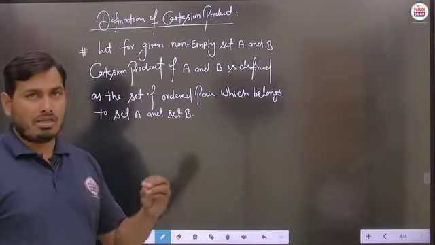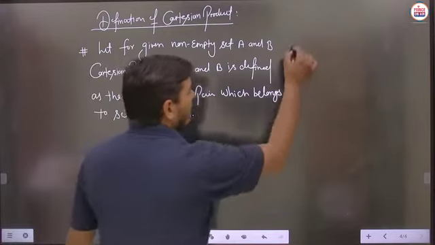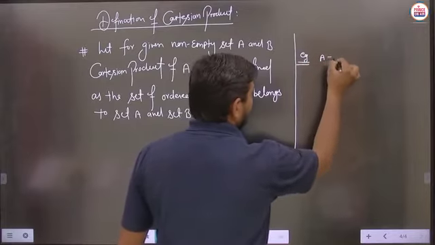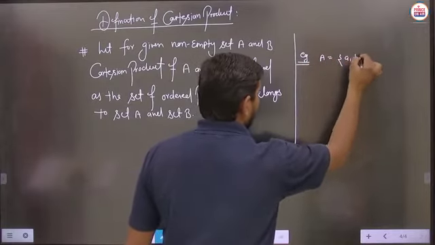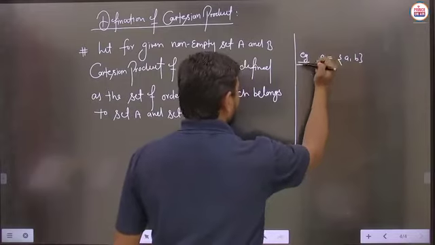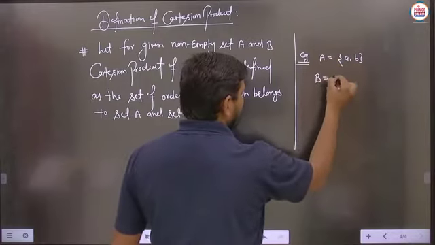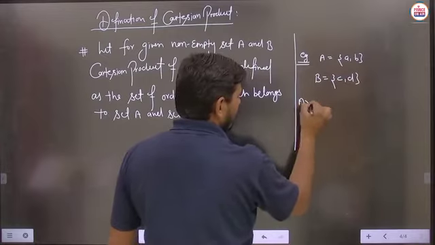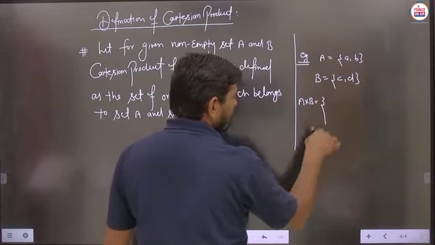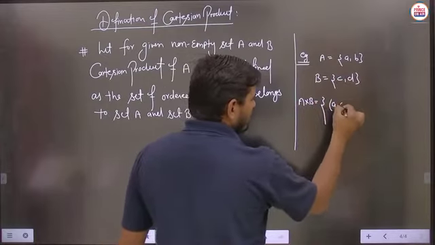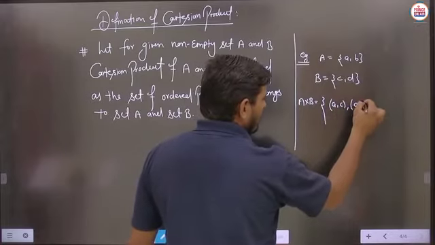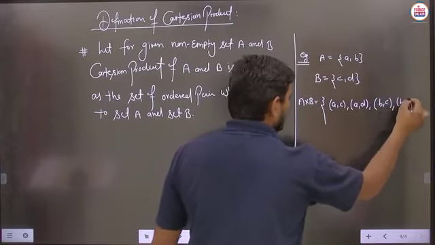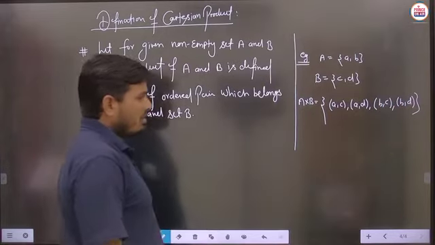So in these examples, suppose again we are taking this example, student. Here A is a set. Here we take the elements A and B, and you can take another set B, that is C comma D. Then we write A cross B. Then A cross B will be written as A comma C, then A comma D, then B comma C and B comma D. So basically we have to understand the basic definition.